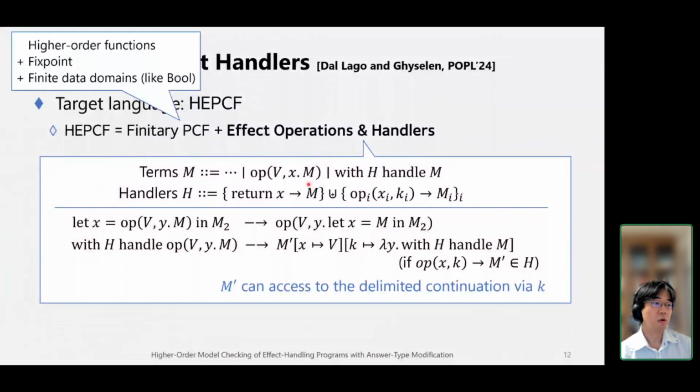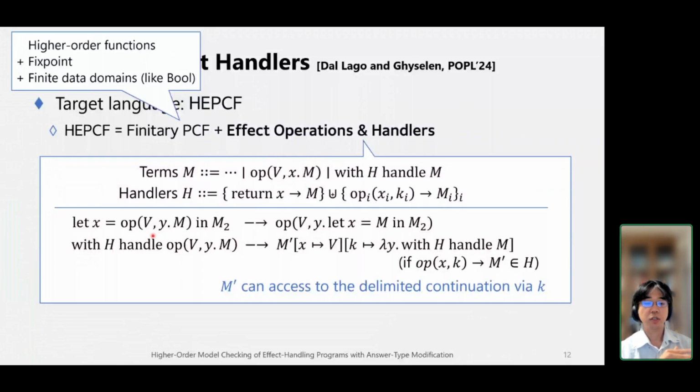Here, this is a call of operation OP, which takes the argument value P. M represents the continuation of this operation call. X represents the result of the operation call, and M can reference the result using the variable X. If the operation is called in some context, then the operation bubbles up using the first reduction rule. It means that if the continuation of the operation call is M2, it is pushed into the continuation part of the operation, like this.